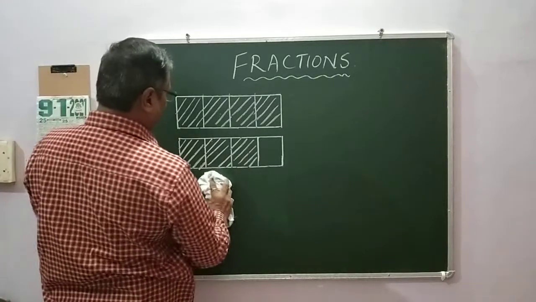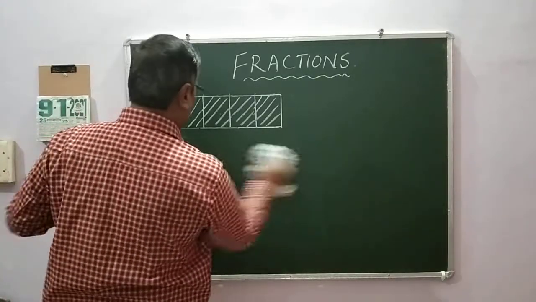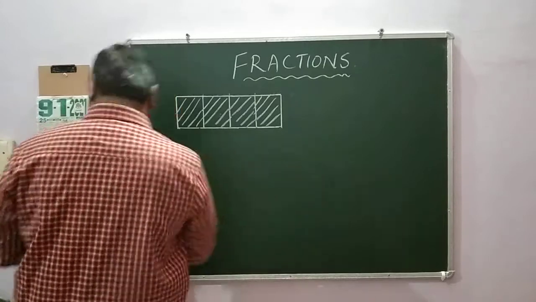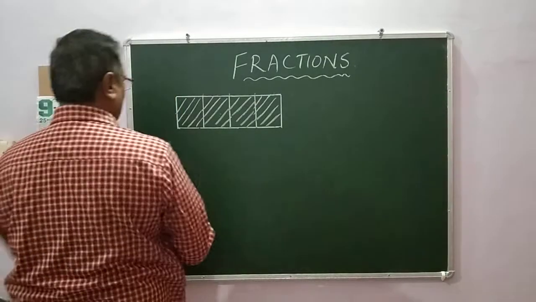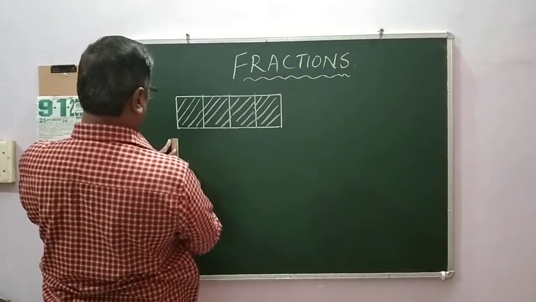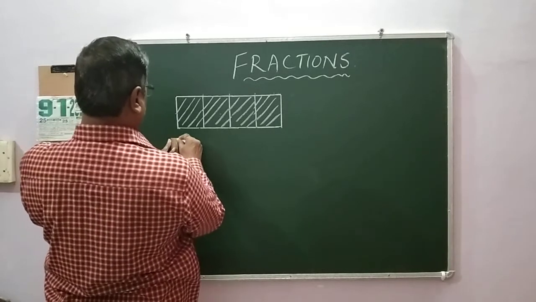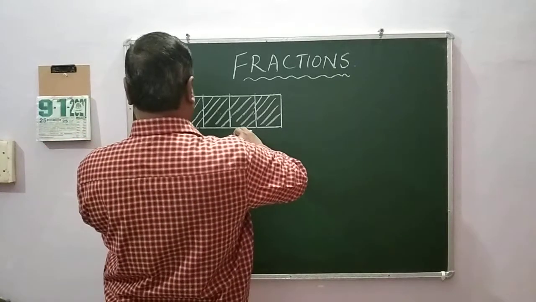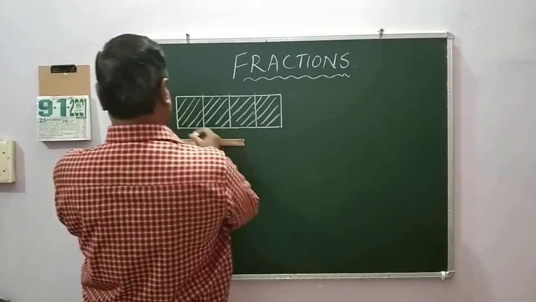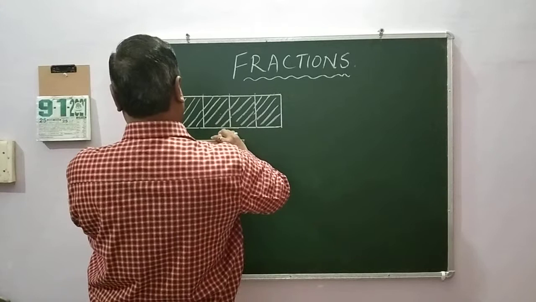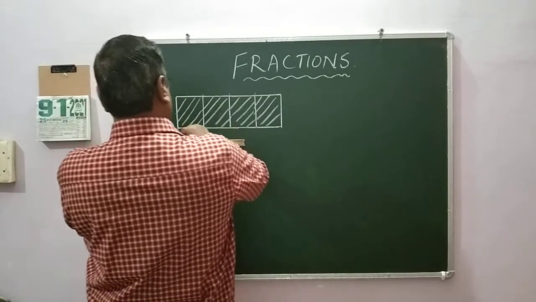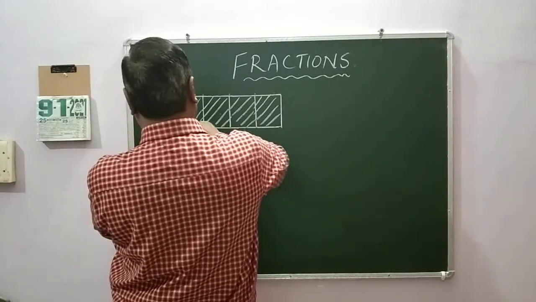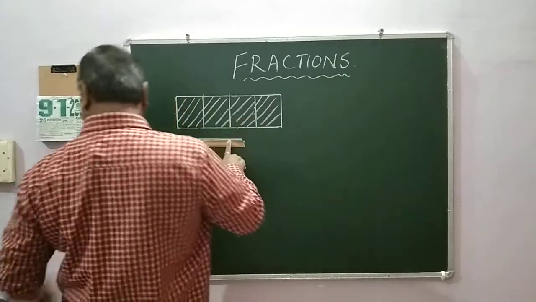Let me take this again. Let me erase this part. Again, let me redraw one more time. Okay. Now I am going to draw an identical rectangle. Identical means similar. See what I am doing? Yes.